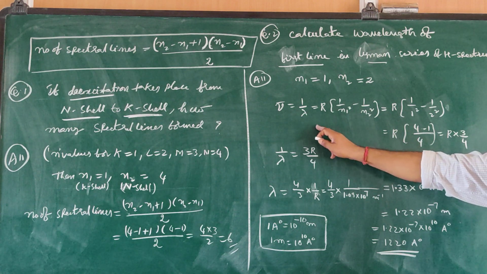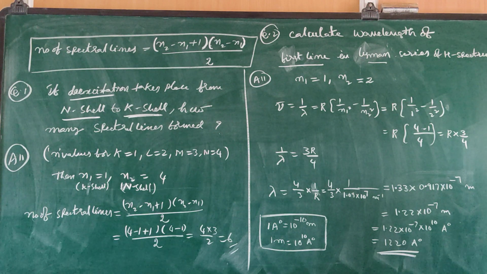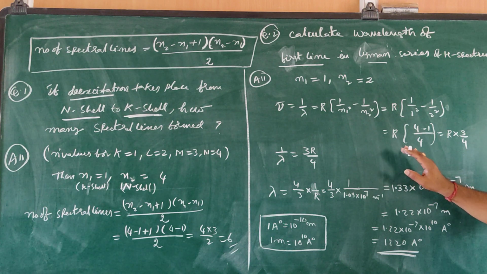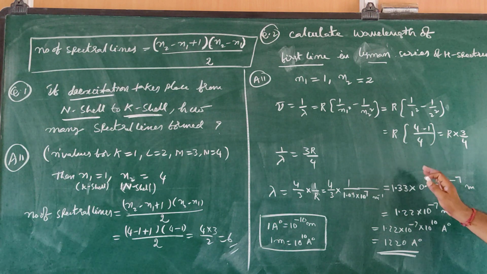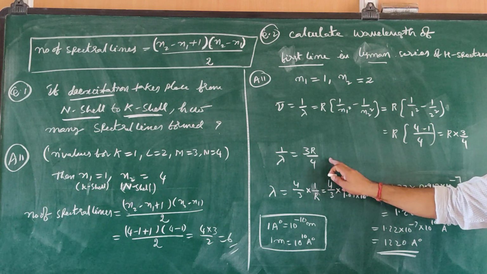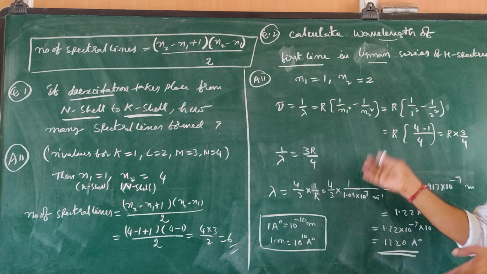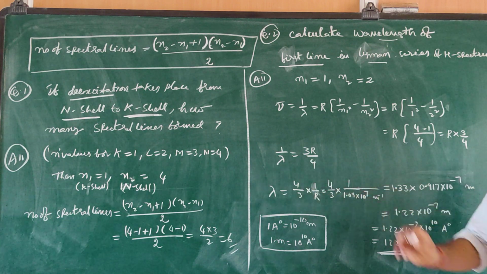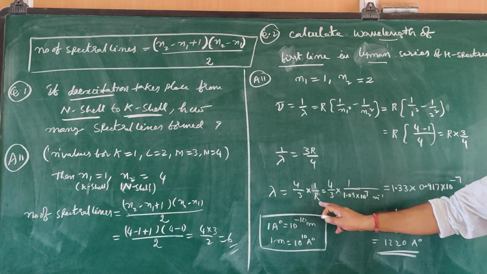Nu bar is equal to 1 by lambda, equal to R into (1 by n1 square minus 1 by n2 square). We know this formula. Use R as it is; don't write the value directly. First substitute the n1 and n2 values to make the numerical simple. Then we get 3R by 4. So 1 by lambda is equal to 3R by 4. But they are asking about wavelength, so make it reciprocal. Lambda is equal to 4 by 3 into 1 by R.